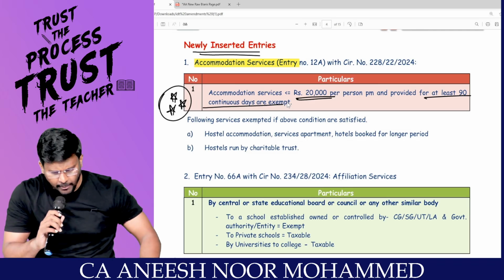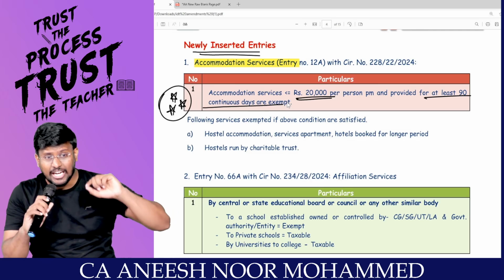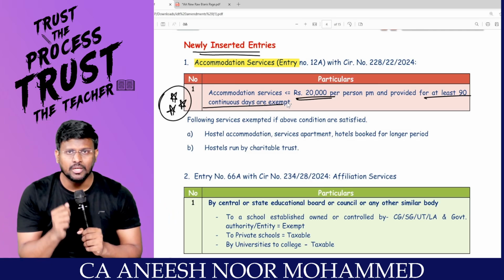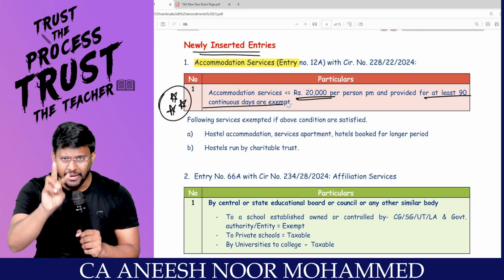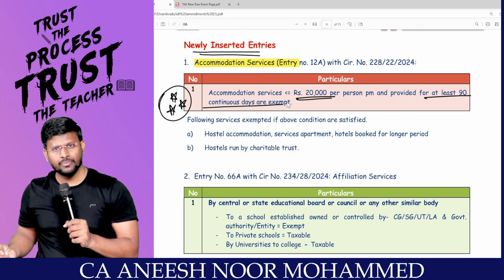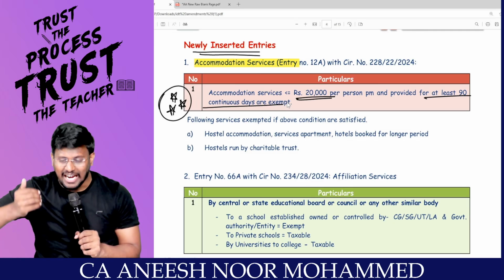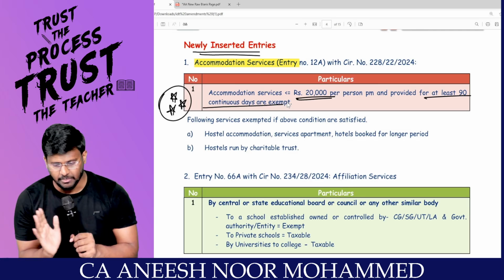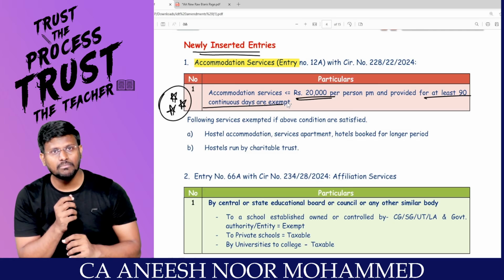That means, my dear lovable students, earlier, residential accommodation provided to an unregistered person was exempted. Correct? But now if you are staying in PG, you have to check two conditions. Condition number one, whether you are paying per month, per person, less than 20,000. Don't stop there. One more additional condition is there. Whether it is for a continuous period of at least 90 days, then it is exempted. Otherwise, it is taxable. That means this PG and all these people have to collect tax under FCM.